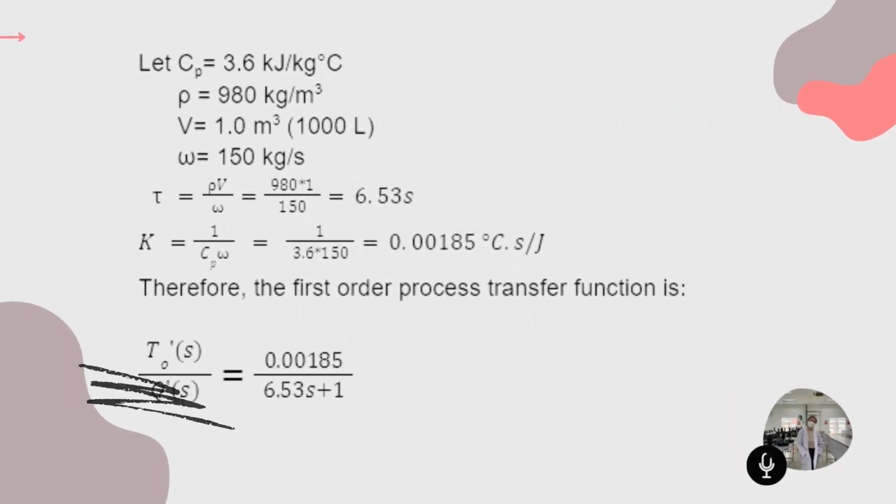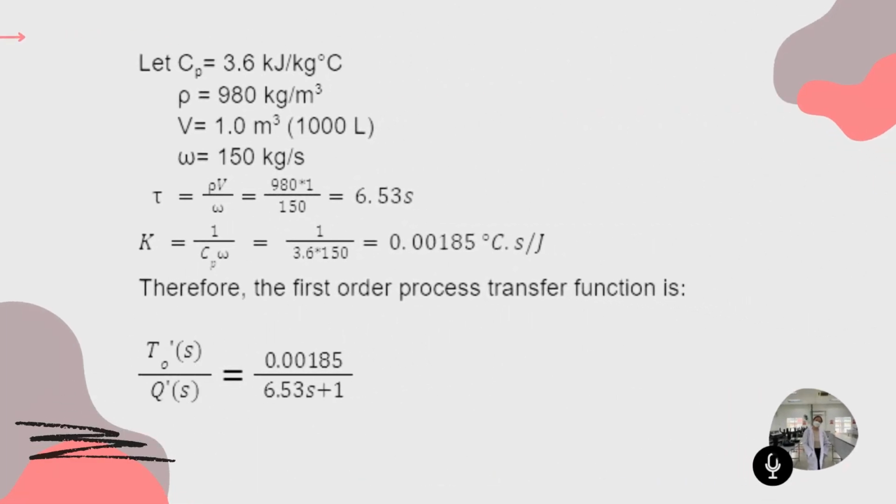After that, we can insert some relevant data into the first order transfer function. The heat capacity and the density can be found from the journal about enzyme treatment, whereas the volume and the flow rate we just assume.